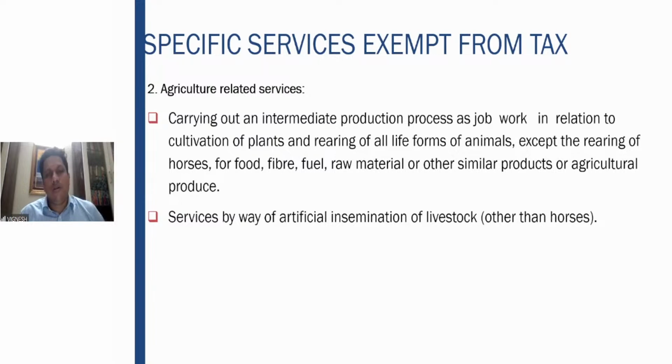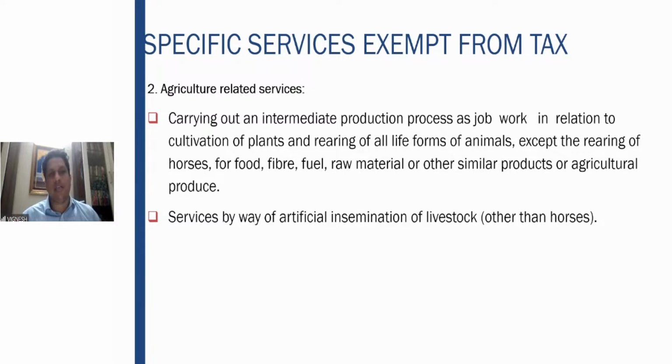Fine. So further, what all is covered? Intermediate production process is covered. That means the process is not totally completed; before it is completed, you are doing some production process as job work in relation to cultivation of plants.